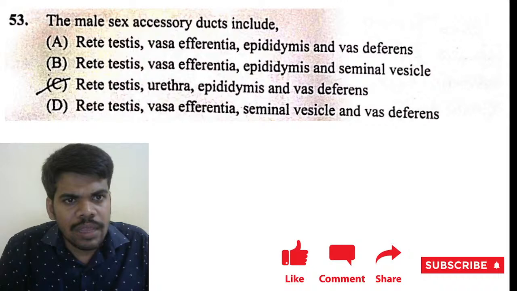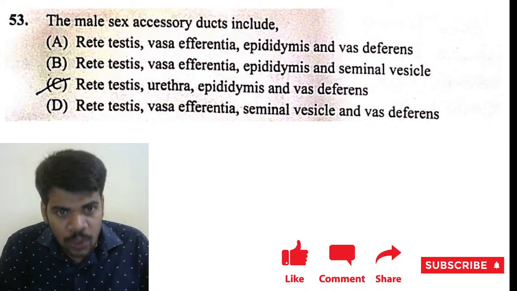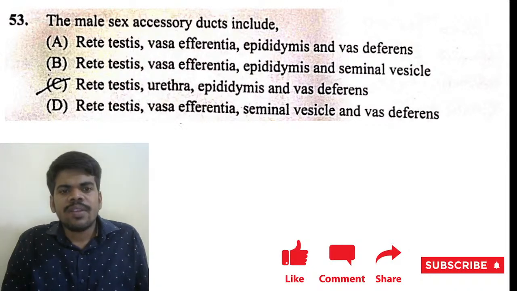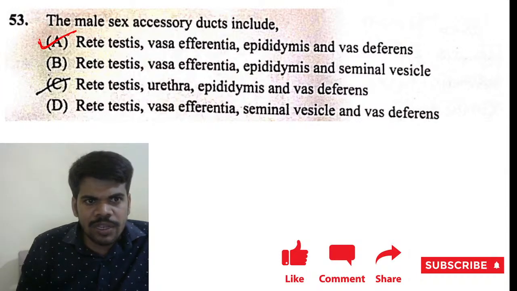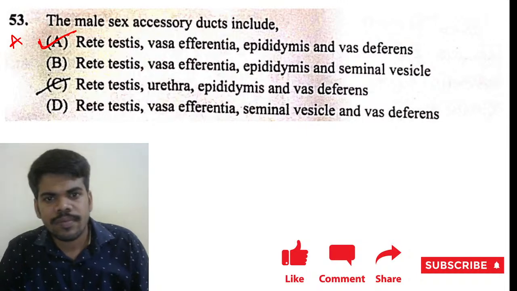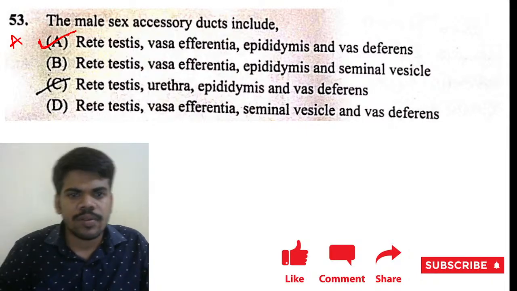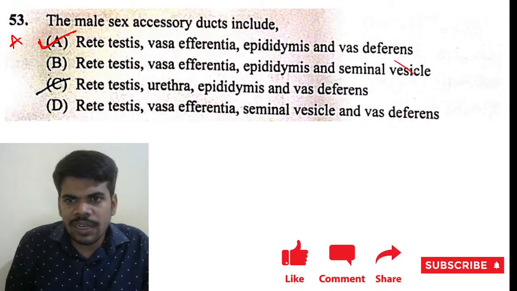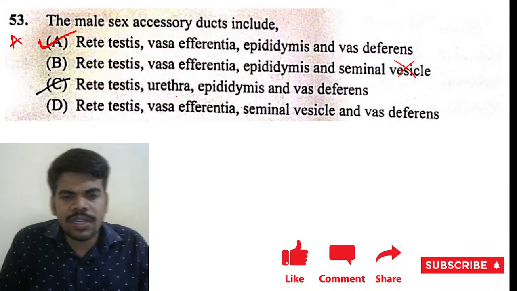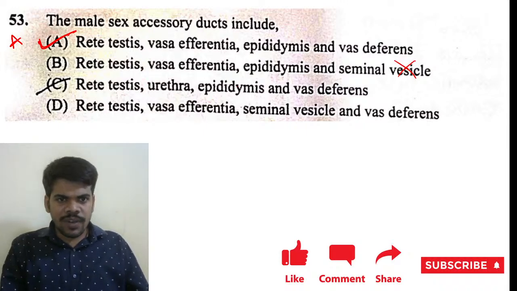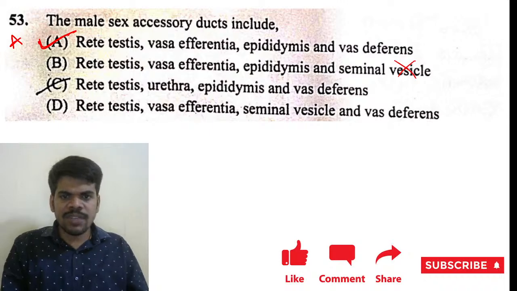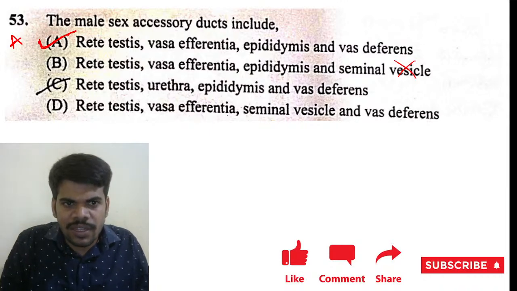53. The male sex accessory ducts include rete testis, vasa efferentia, epididymis, vas deferens. A only correct. In the seminal vesicle, it is not a duct. Rete testis, urethra, epididymis, vas deferens, but in this, vasa efferentia is missing. Rete testis, vasa efferentia, seminal vesicle, and vas deferens. Seminal vesicle is not a duct.